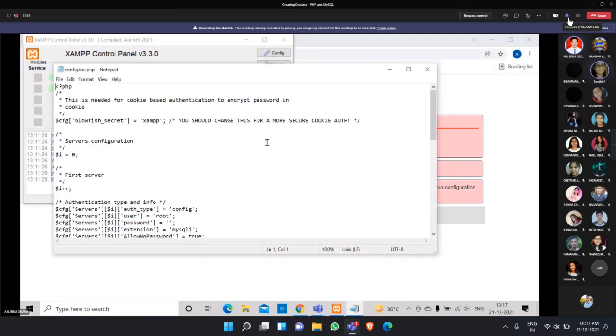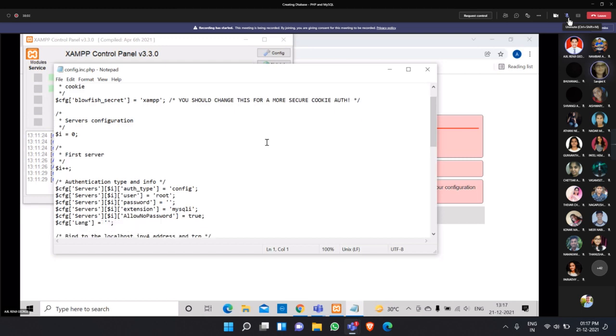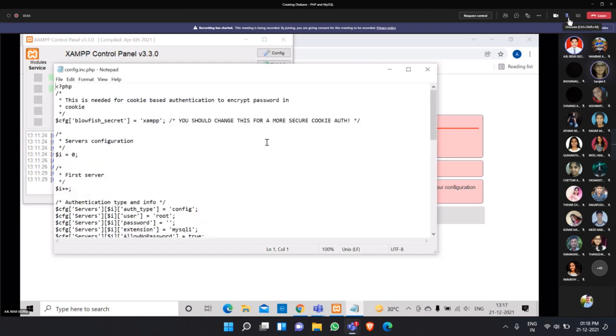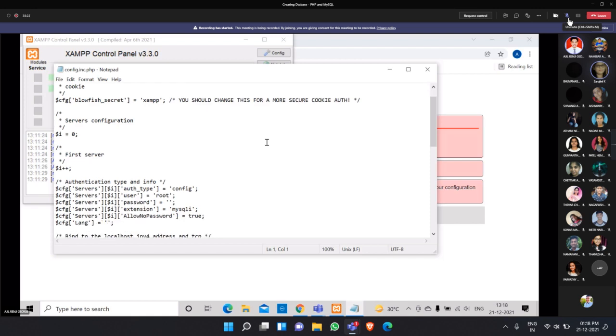One second, wait. Something we have to enable. Password, username, MySQLi. Scroll down this notepad file.